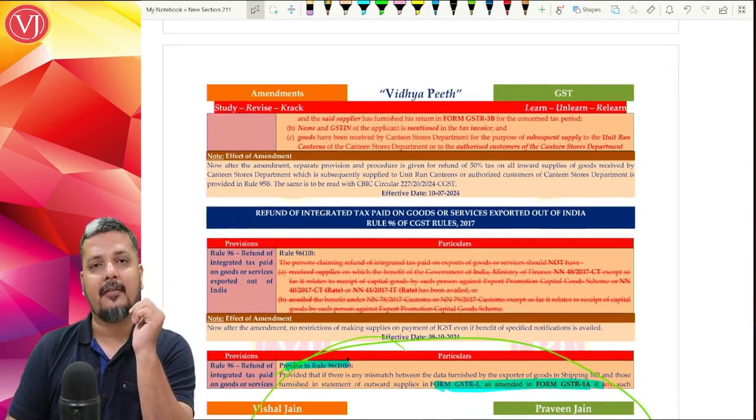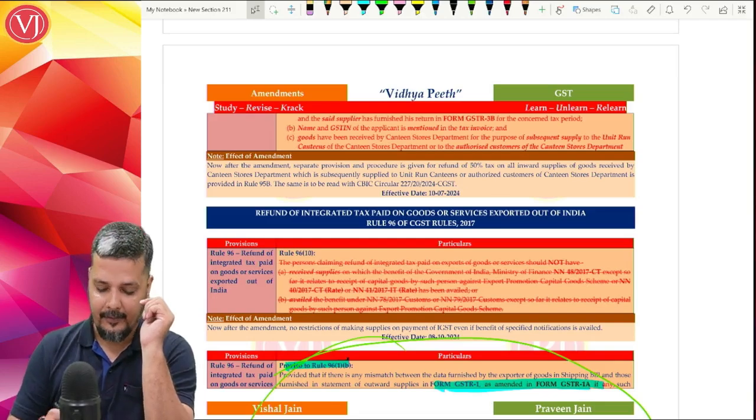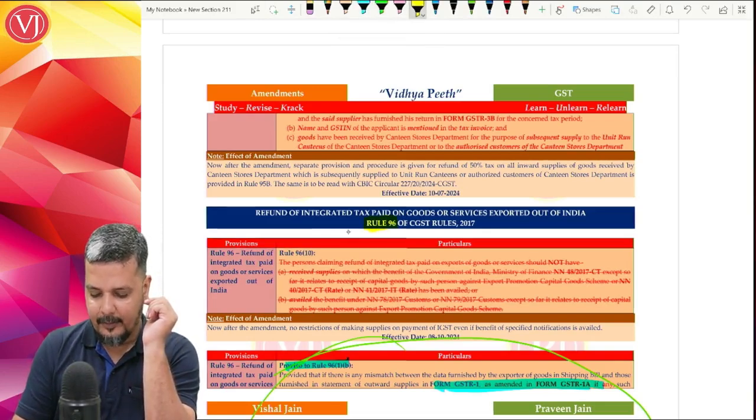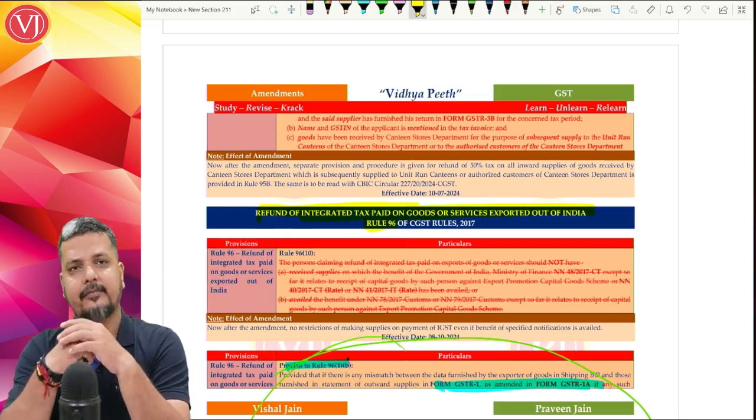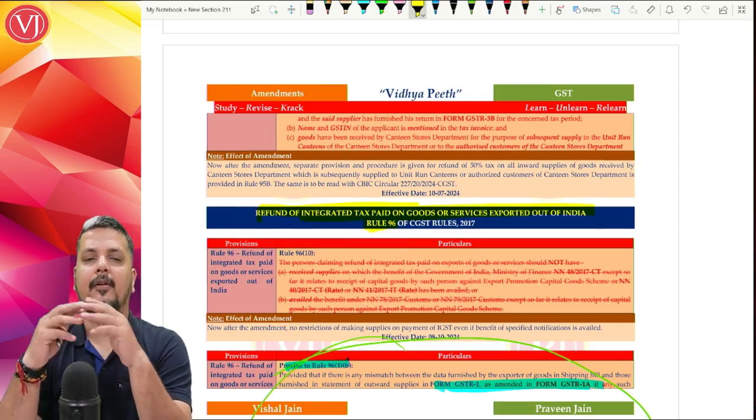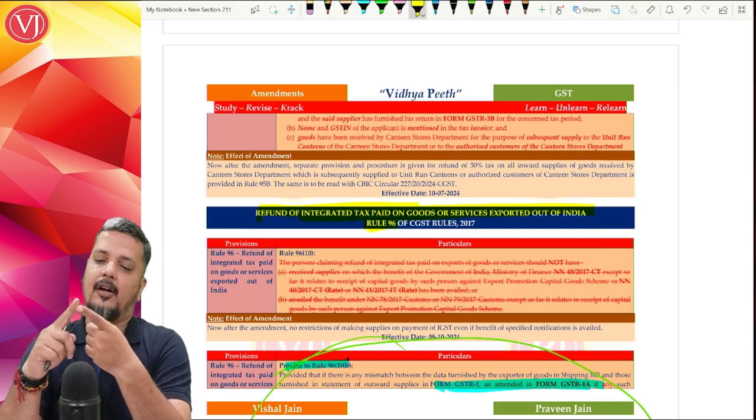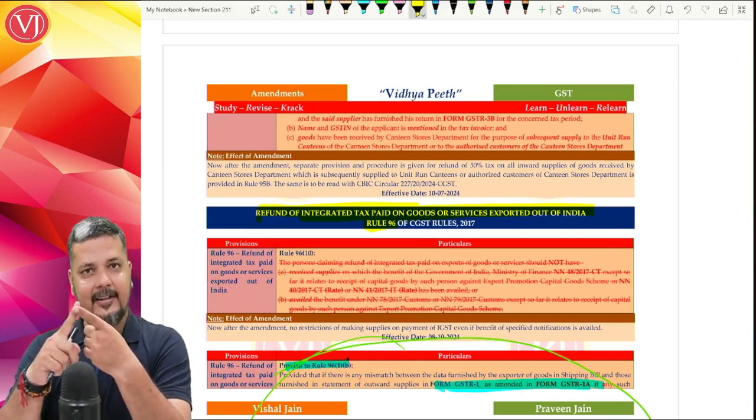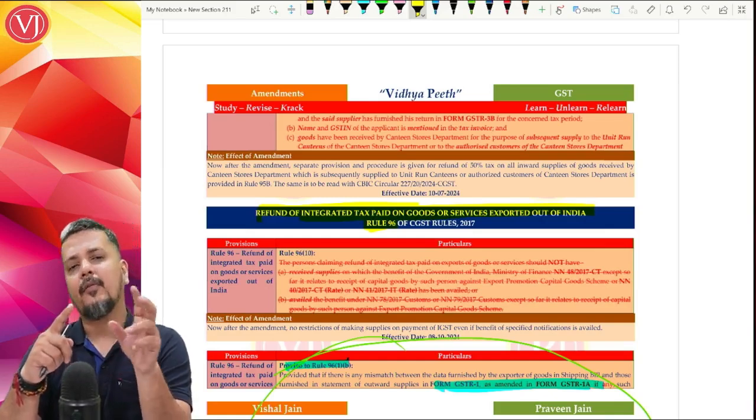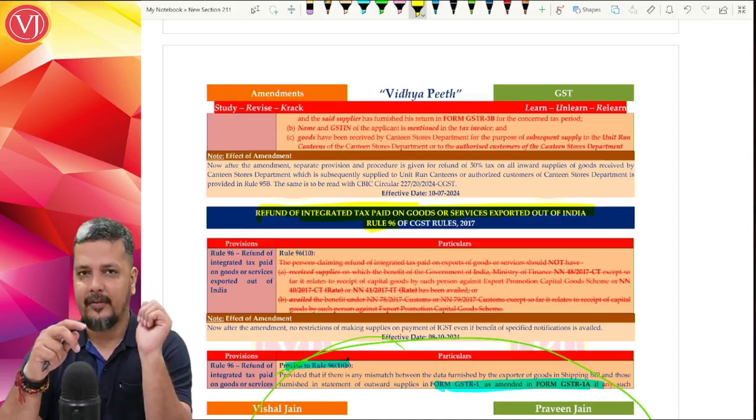Now, other amendments. Second part of amendment is amendment in Rule 96 sub Rule 10. What is the amendment in Rule 96 sub Rule 10? It talks about the refund of IGST paid on goods and services exported out of India. When goods and services are exported out of India, you have 2 options. Pay IGST, get the refund of entire IGST paid, or don't pay IGST, go under LUT or bond, letter of undertaking bond, and get the refund of only the unutilized ITC on formula basis.